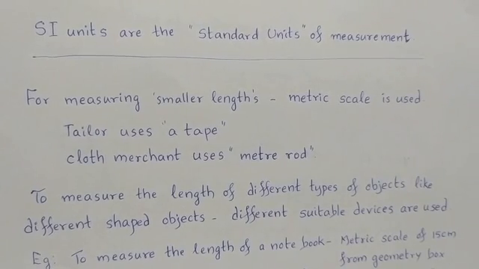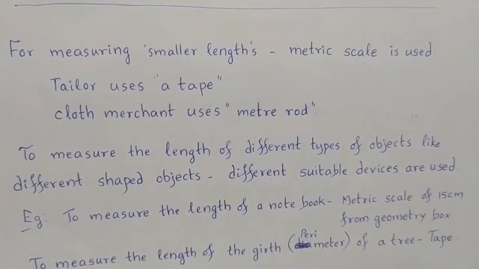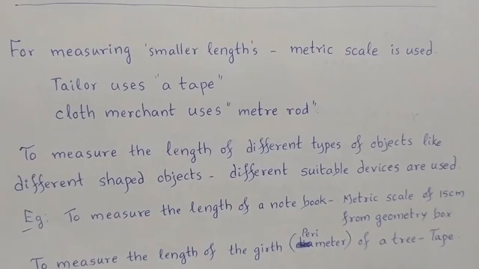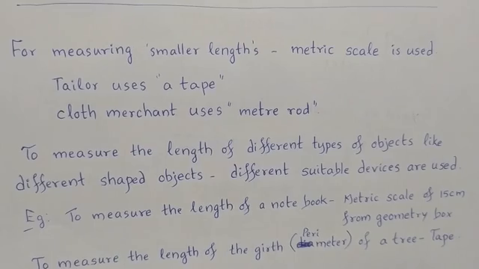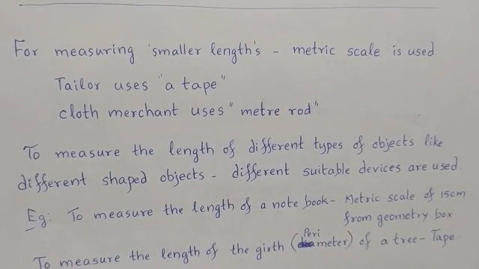To measure the length of the girth or perimeter, meaning the covering boundary of the stem of a tree, a tape can be used. You cannot use a scale to measure the girth of a tree, right?